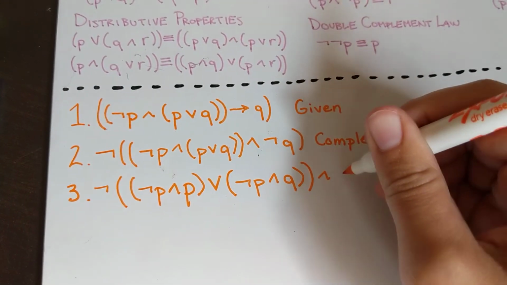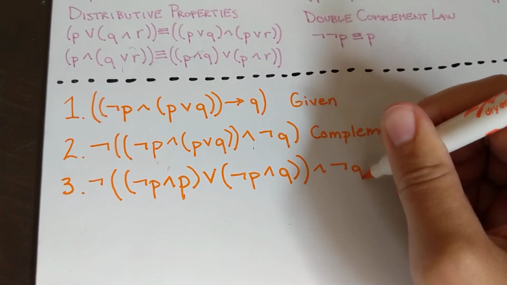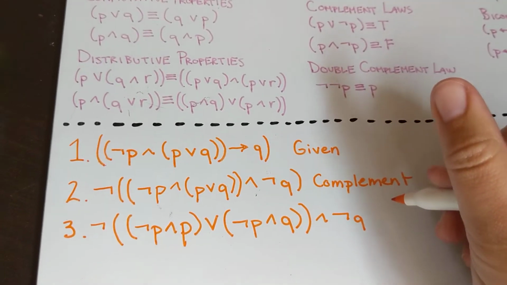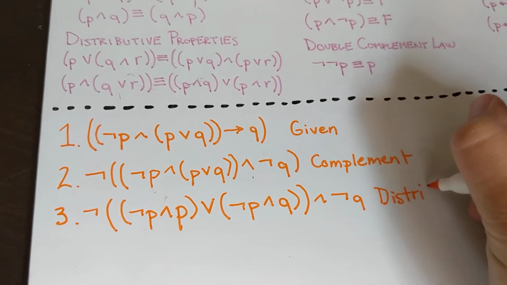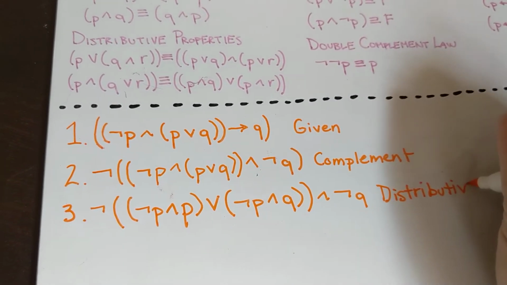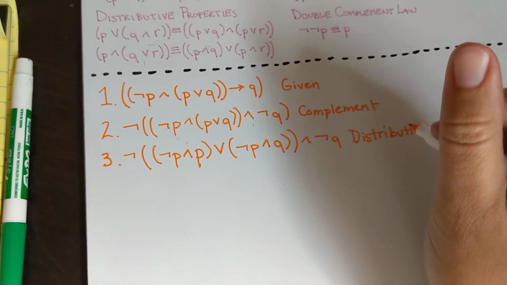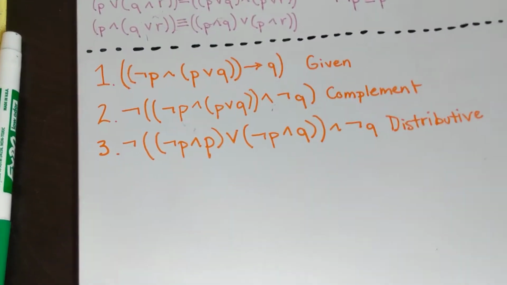All right, and then we just leave the rest of our statement over here. And we know this by the distributive property. Hurrah, the distributive property.